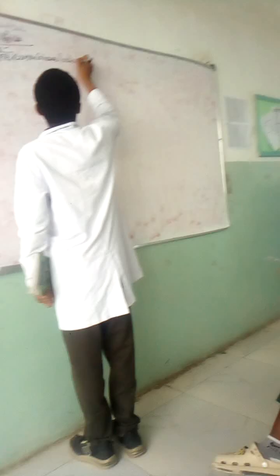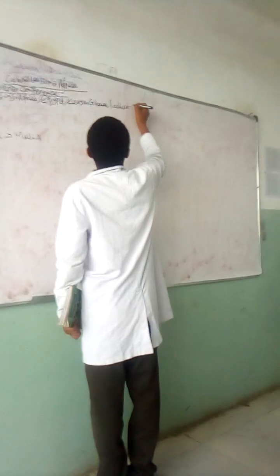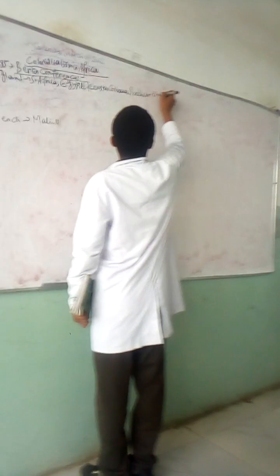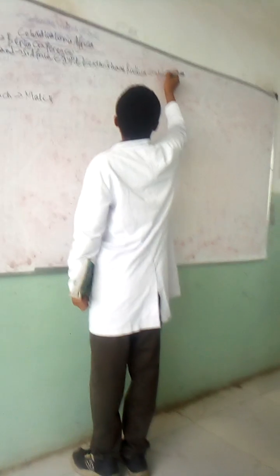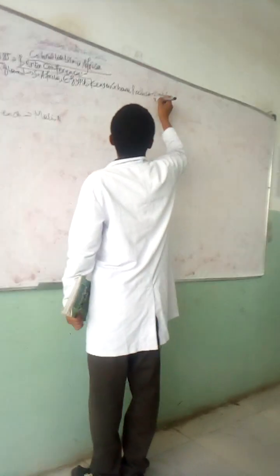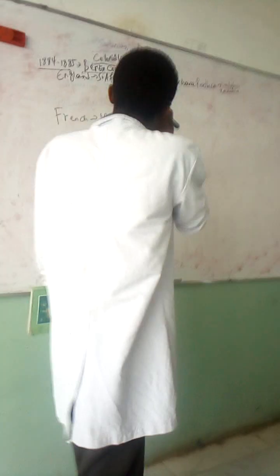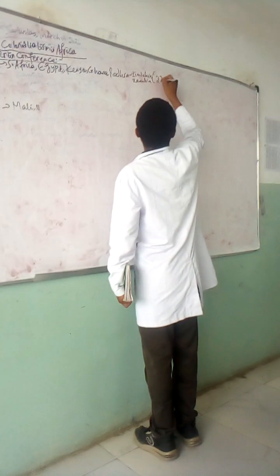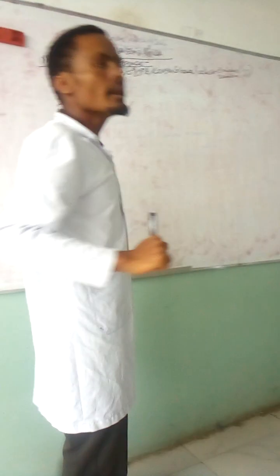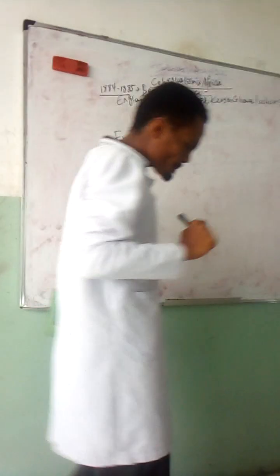The southern one is Zimbabwe, Rhodesia, the ancient name, and Zambia. This is the English colonial holding, about 22 countries in Africa, in our continent, Africa.